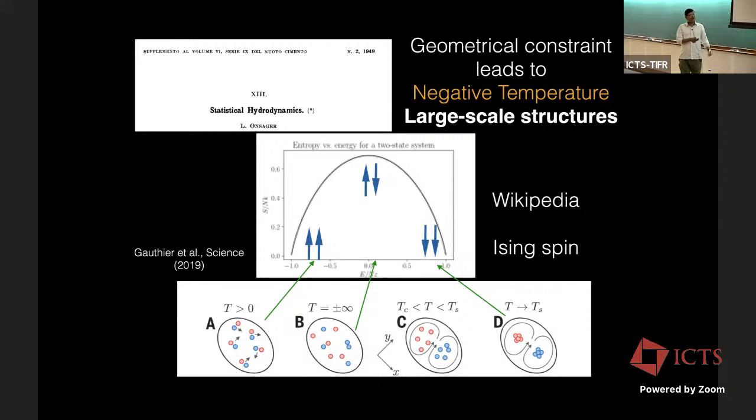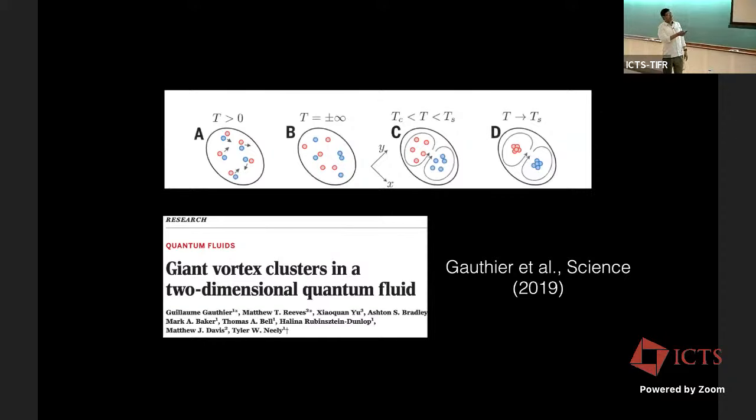So the point to notice here is that if you have a very high energy state, it's getting ordered. That means normally we think that if you put in very high temperature, it should get disordered, but that doesn't happen for Euler. And I think we'll see some of it in our simulations. So this has, in fact, been verified. Well, it has been seen in quantum fluids as well, superfluids. In fact, this paper is talking about this in Bose-Einstein condensates, the superfluid.